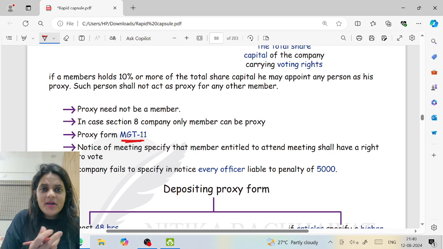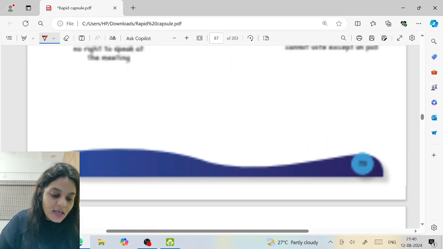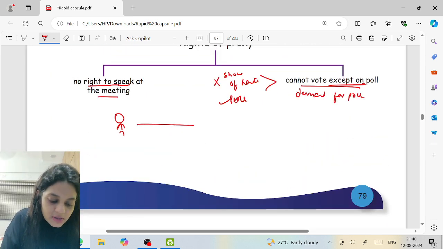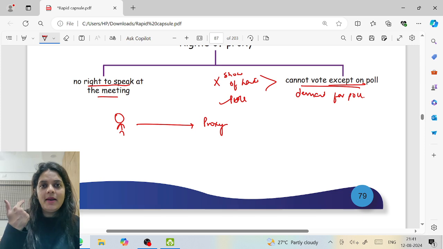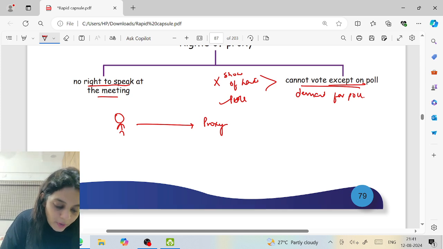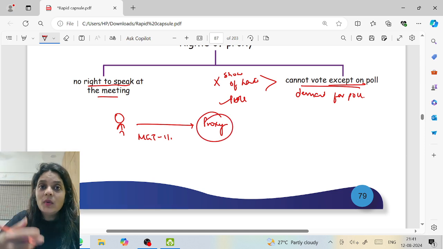The form of proxy is MGT 11. What is this form, ma'am? So see, let's say a member is appointing a proxy. Company should know, no? Otherwise, anyone will come and say, I'm a proxy of this member. How will I know? Maybe your friend says, meeting is there, I will not go. You think, oh, he's not going, let me go and attend. The member doesn't know, company doesn't know. So the member will have to give an authorization to the company: I've authorized this person to go and attend the meeting on my behalf. So when I appoint a proxy, I will inform the company by filing MGT 11 that this person is going to act as my proxy.